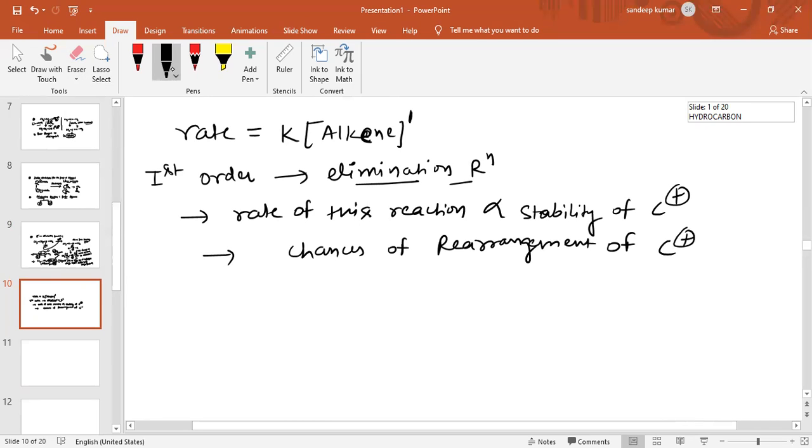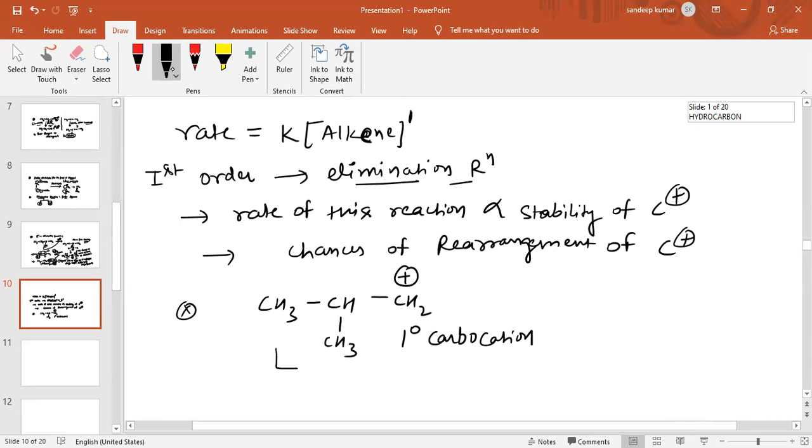You people have studied this. Suppose a carbocation is formed like this, with the positive charge on this carbon atom. So this is a 1 degree carbocation. If this carbocation is formed, is there any possibility of rearrangement? Yes, there is.